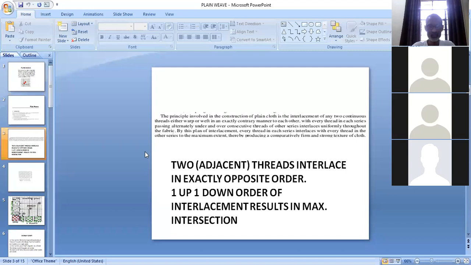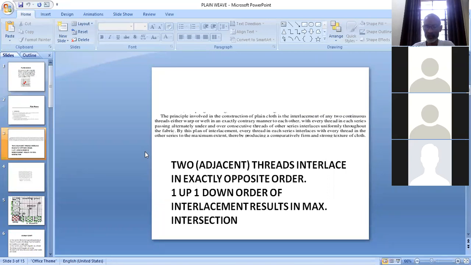Then students, we have taken the answer of one question, that the fabrics constructed in plane view are firmer and stronger as compared to other views. And the answer is here. The threads are interlacing in 1 up, 1 down order, means alternate order. That's why it results in maximum number of intersections.